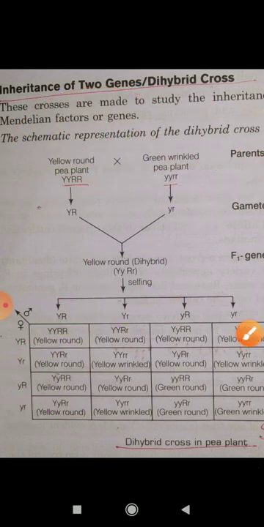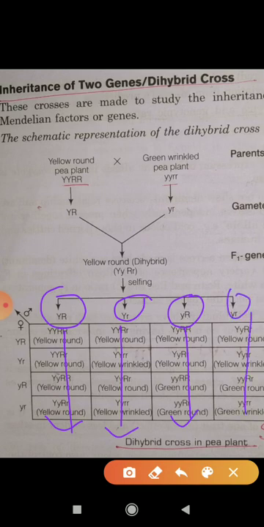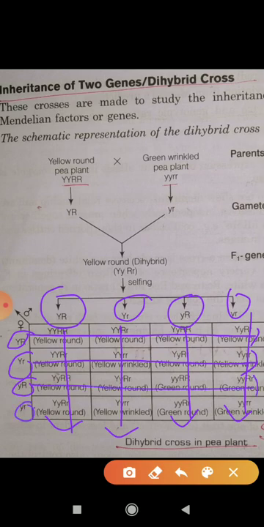Because this YR is common for this whole row. This YR is common for this row, and this YR is common for this row. This YR is common for that row, and this YR is common for that row. Okay, now I think you are able to make this box.